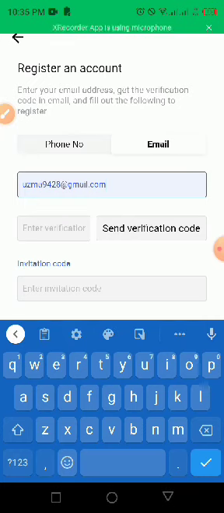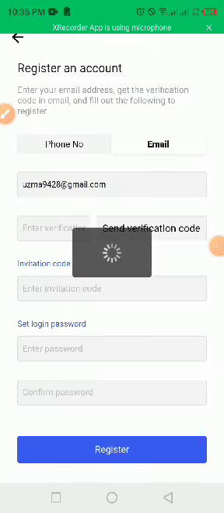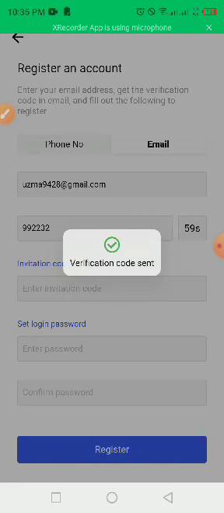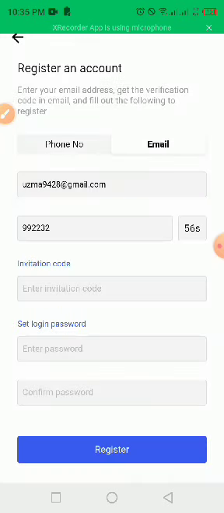You don't need to go to your email inbox and copy out the code. So let's tap on this box as you can see right here. Once you tap on it, the code appears automatically. As you can see, code sent has already appeared here.